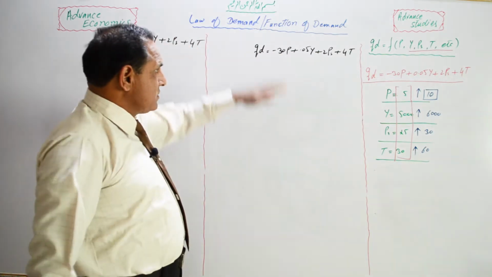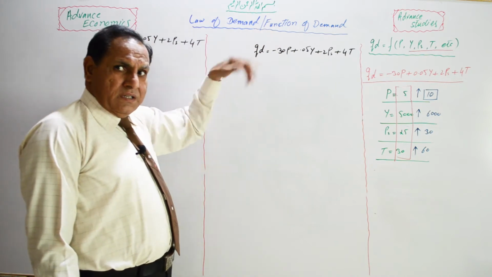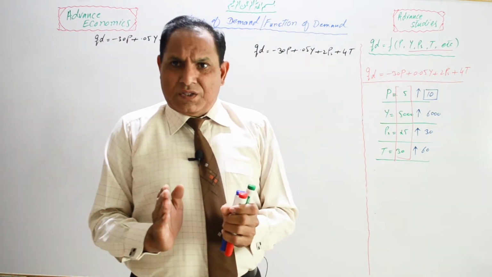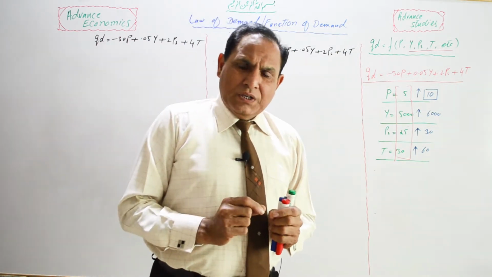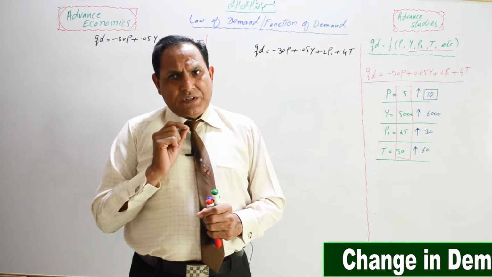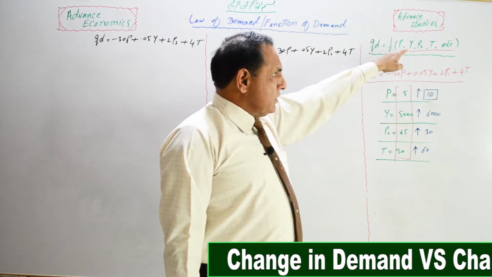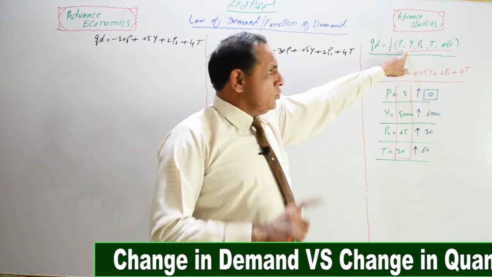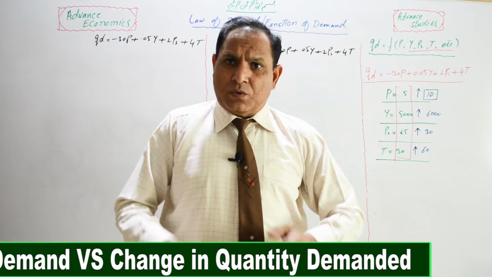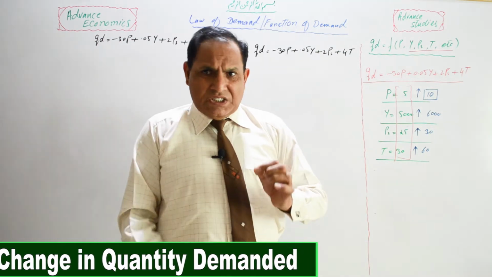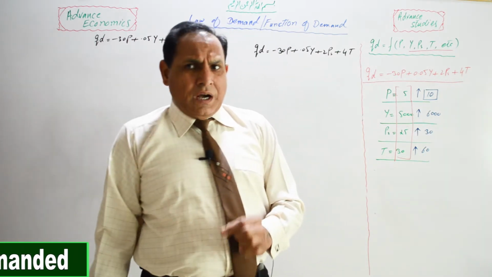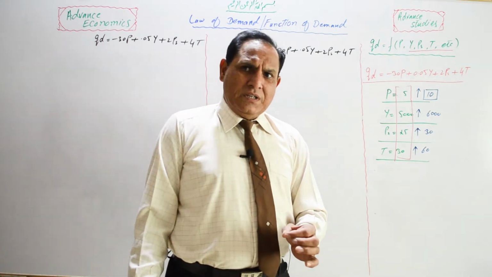Our topic today is function of demand or law of demand. In the last video, I told you that there are some factors which can change our purchasing power, our affordability, and our mood of shopping. For example, income of the consumer, price of substitution goods, taste, weather, and so many other factors can change our quantity demanded or our demand. These are known as factors, conditions, elements, or assumptions of